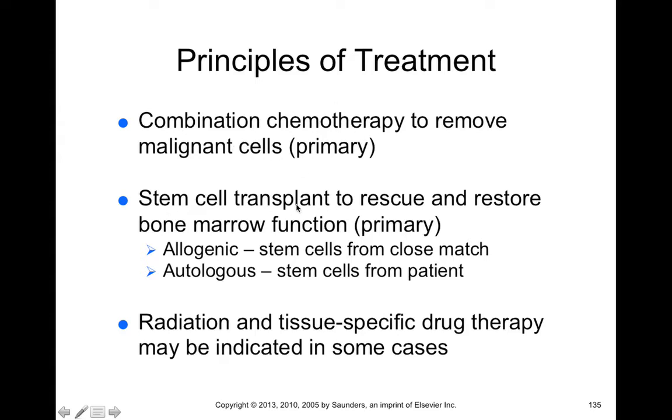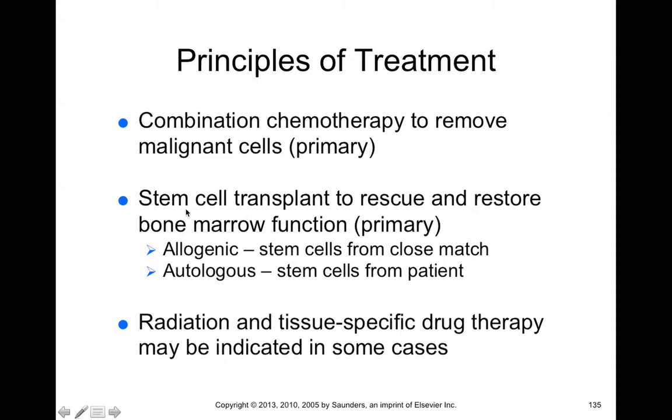Once you've removed those malignant cells, you might need to replace bone marrow. In this sense, you might need stem cell transplants to rescue and restore proper bone marrow function, because part of removing these malignant cells could involve killing off all of someone's red bone marrow, and therefore you would need to reintroduce stem cells back into that individual.